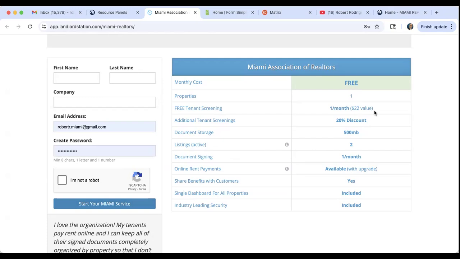So Landlord Station's actually a little bit more affordable than RentSpree. While RentSpree is the most commonly used tenant screening service, it is $40 per applicant, and Landlord Station is one free tenant screening, which includes a criminal background check and a credit check, and then $22 per applicant for the entire month until you get a new tenant screening on the following month.